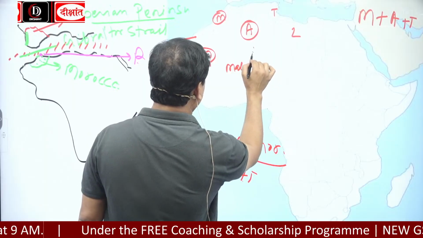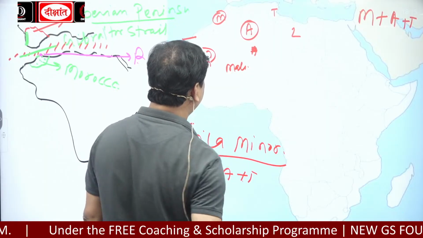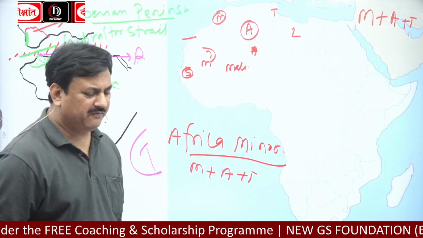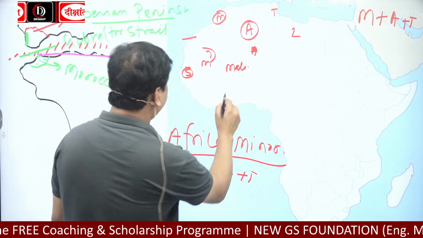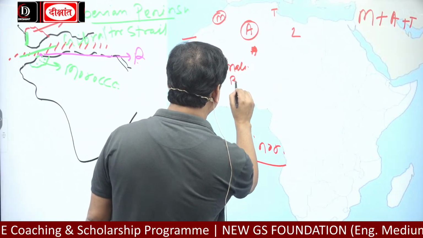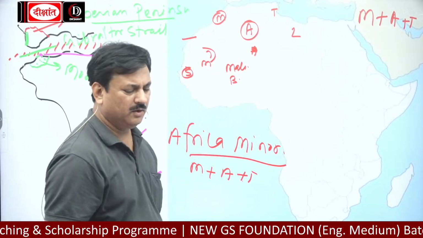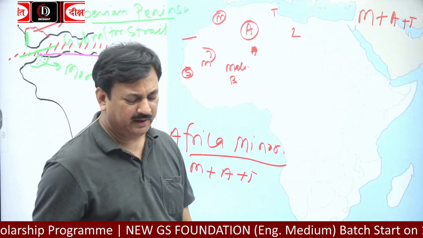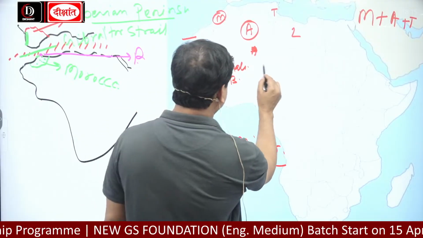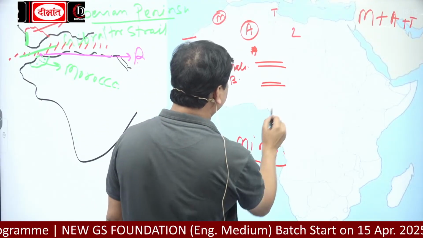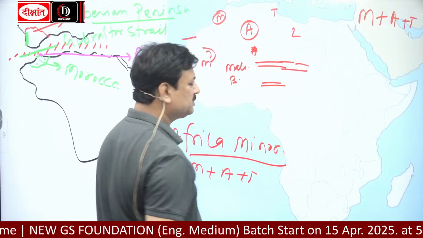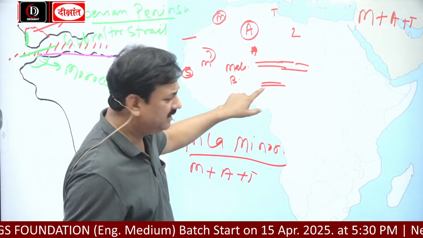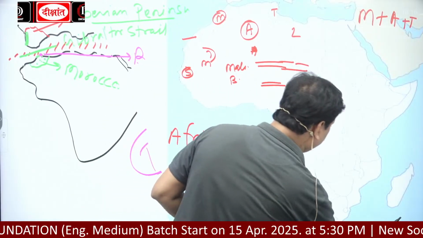This part is Algeria. Then Burkina Faso. Niger and Nigeria. Here is Sudan. Cameroon is also there. Cameroon, Chad.